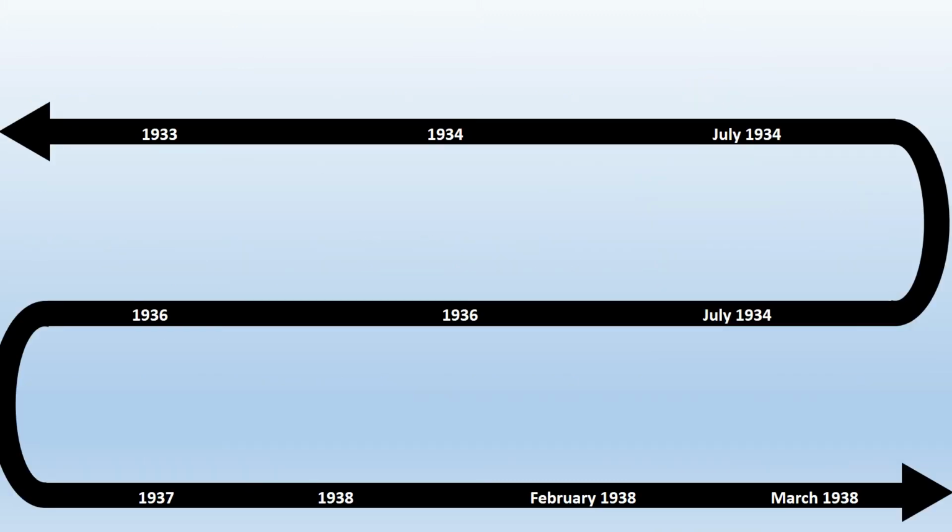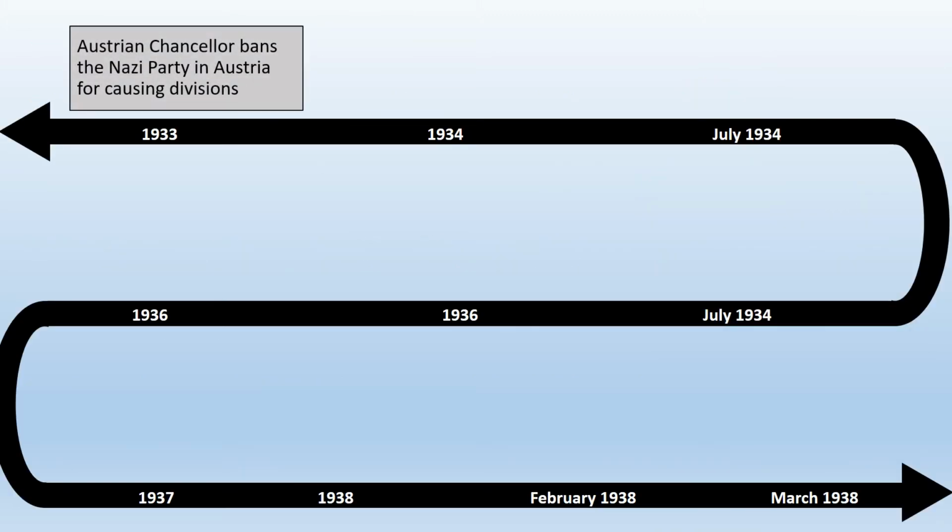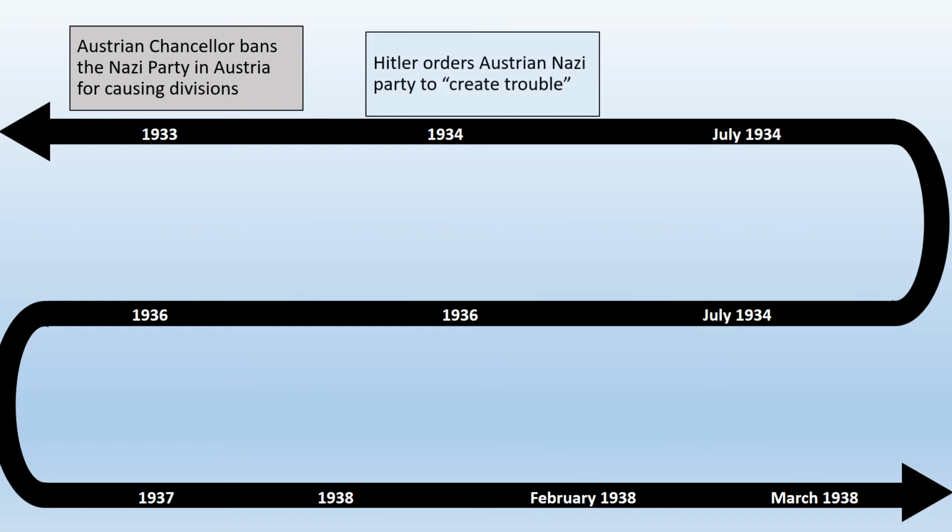So starting off with our timeline. In 1933, the Austrian chancellor bans the Nazi party, and this causes a lot of divisions within Austria. So Hitler is going to order the Austrian Nazi party to create trouble, were the words that he used. He was very unspecific about what he wanted done. This was Hitler's way of maintaining deniability. If it all goes wrong, he can say, well, I didn't actually give the order. I wasn't really involved. They acted on their own.